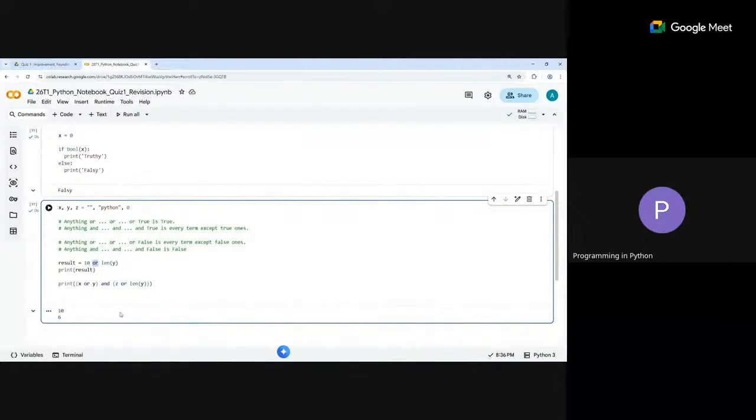In the case of and, however, the same thing happens differently. I check this one, but I go to the next one also. I check the next one also, and I return the last one. So in this case, length of y. So remember, in the case of and, you go one by one and check each and everything.